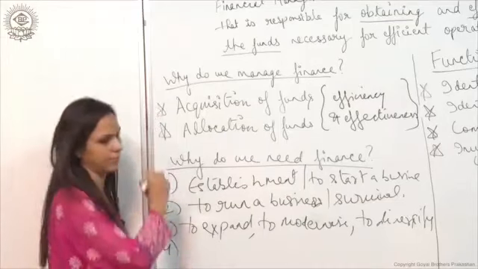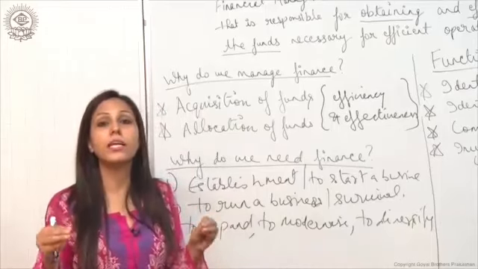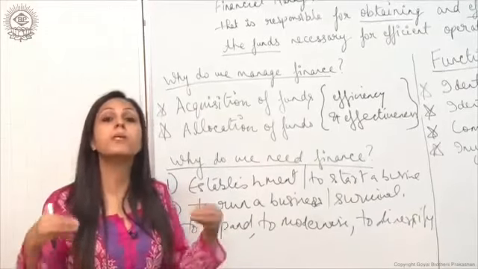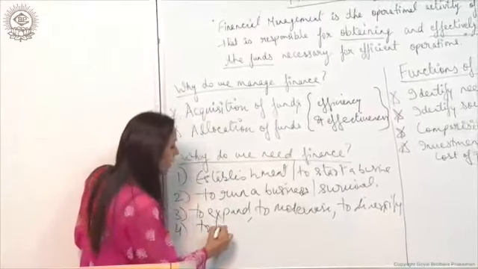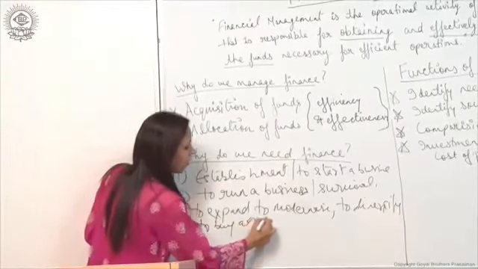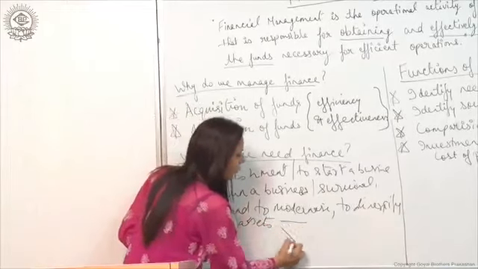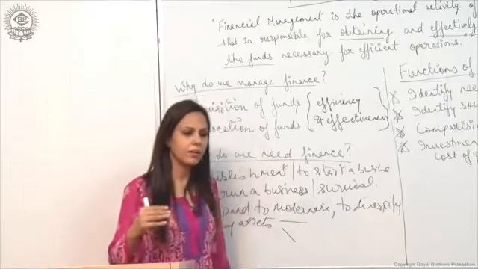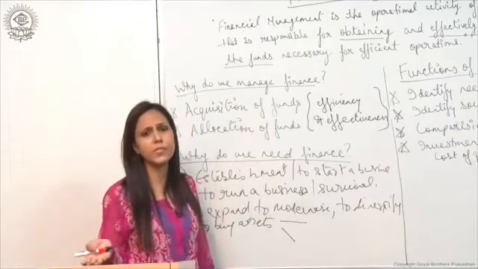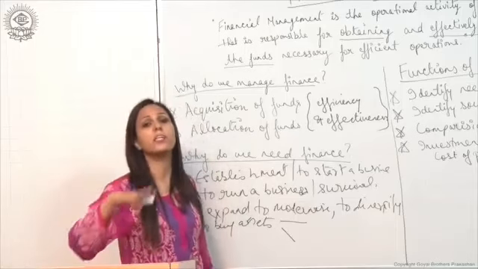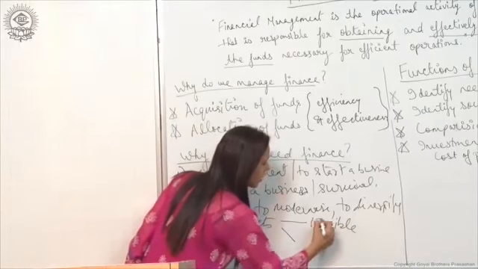Now the fourth one is we have to buy certain assets. To buy assets we require finance, money. Now there are different kinds of assets. There are two main categories of assets, that is tangible assets and intangible assets.